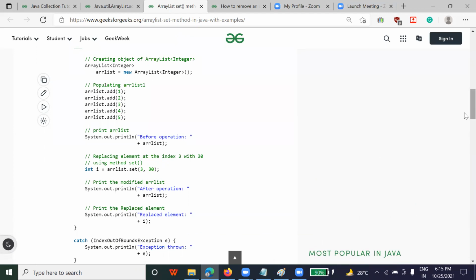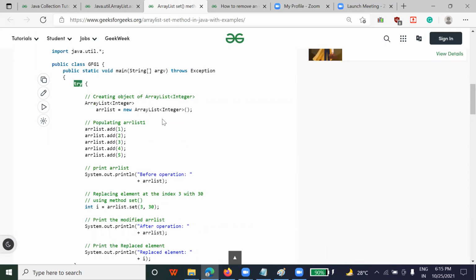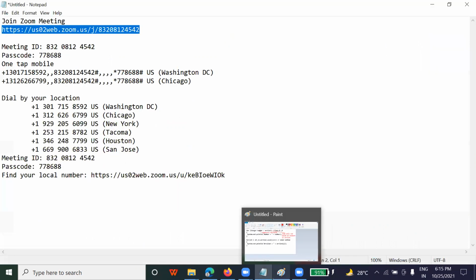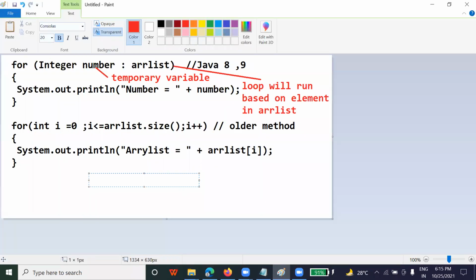If you do not write a program in try and catch block, then your program will be interrupted in between and it will not give any output. What does it mean? Suppose you do the division, 3 divided by 0. How much do you get? If you divide 3 by 0, what are you going to get? It's infinite. Correct. You are going to get infinite. So an infinite value you cannot print when you try to do division.